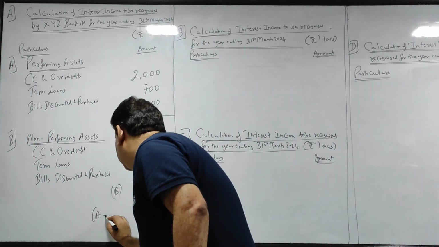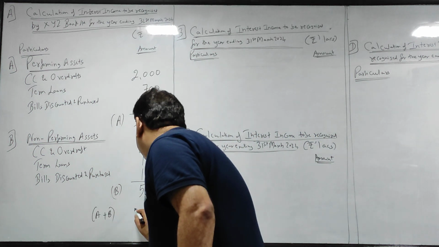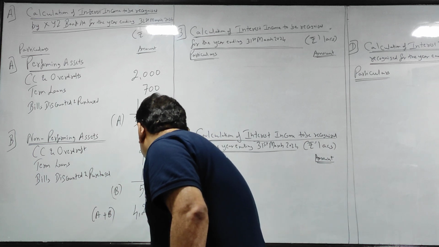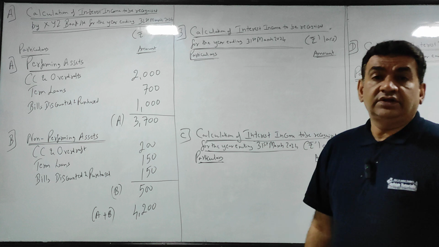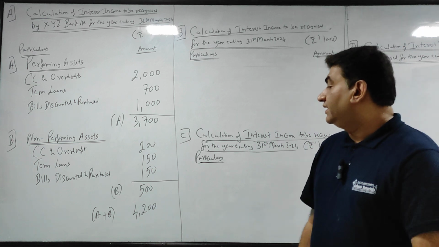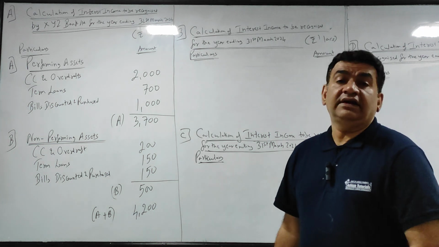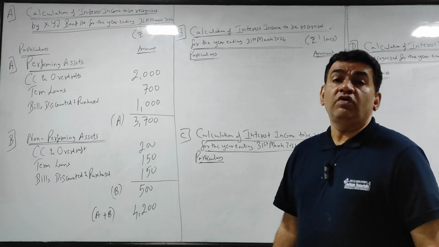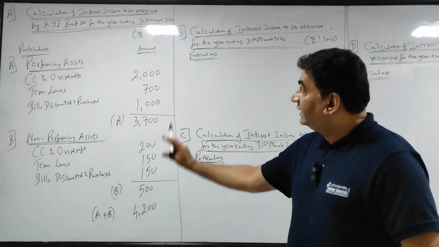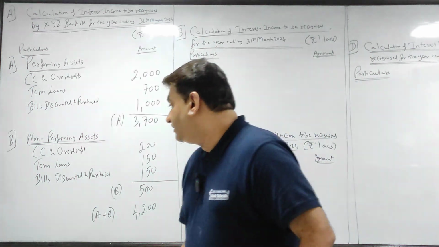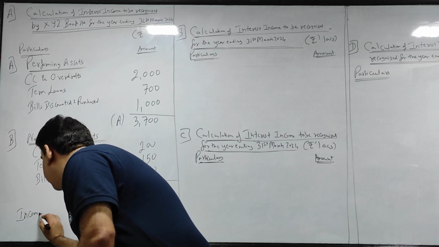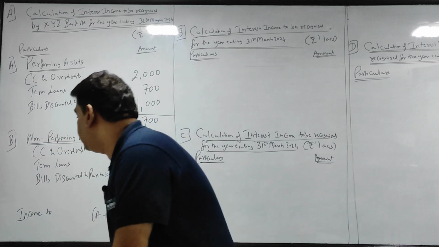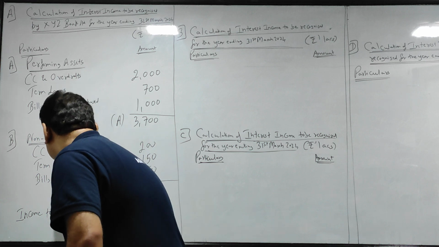Now take the total A plus B: 3,700 plus 500, that is 4,200. This will be my interest income to be recognized.